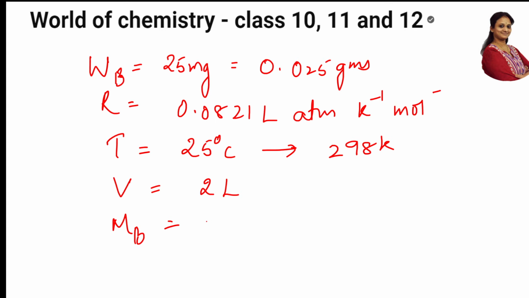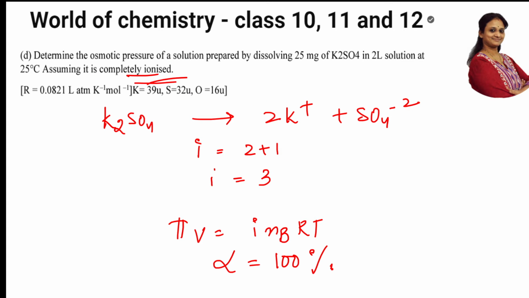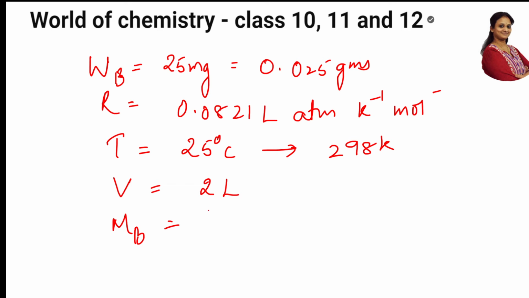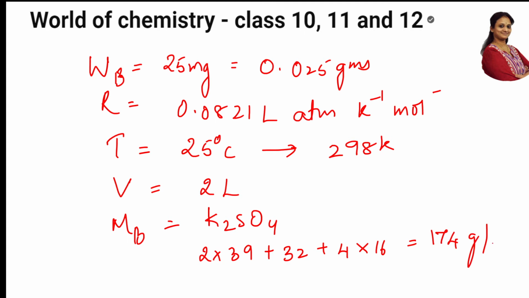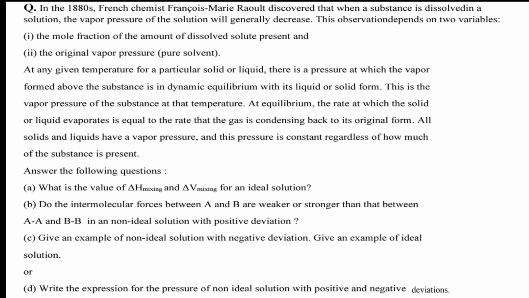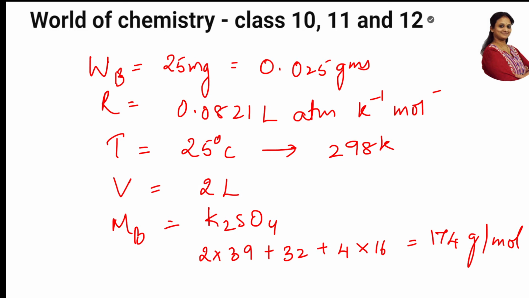What did they give me? K2SO4. So K2SO4 is 2 into 39 plus 32 for sulfur plus 4 into 16. How much is it coming to? It is coming to 174 gram per mole. All the data is clear, right? Now, let us go to the sum. Sorry, the particular page is not there, so I'll do the sum here only. It's a little clumsy, I'm really sorry for the inconvenience. Next time I'll be careful, students.